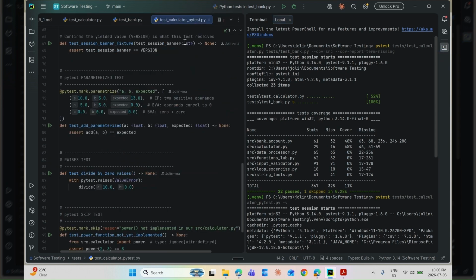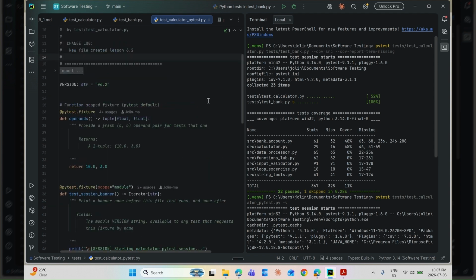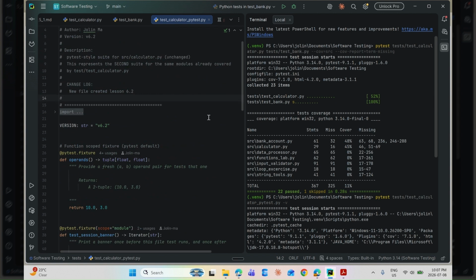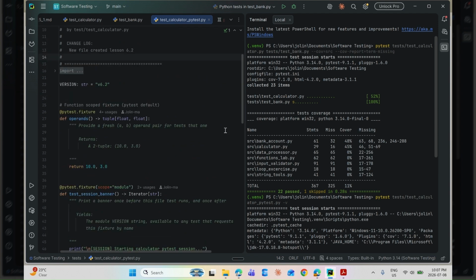And the test_calculator_pytest.py, lesson 6.2. The calculator logic migrated to PyTest. Unittest needs a TestCase subclass and self.assertEqual. PyTest is just a plain function with a bare assert. Look at the PyTest fixture. The operand fixture replaces setUp, but scoped per function instead of per class.